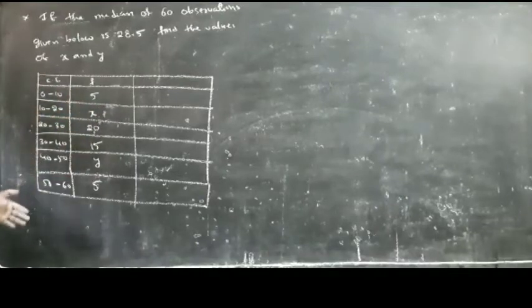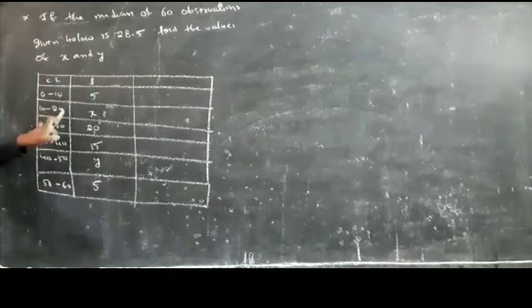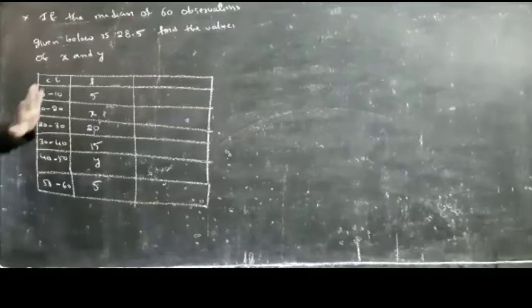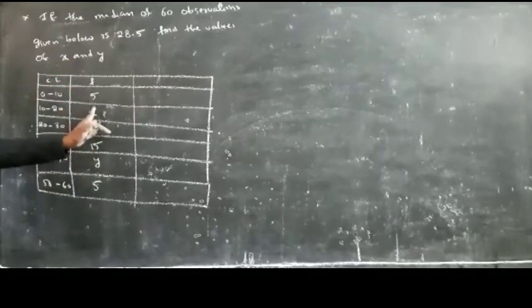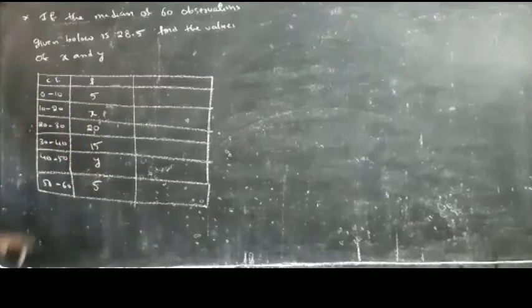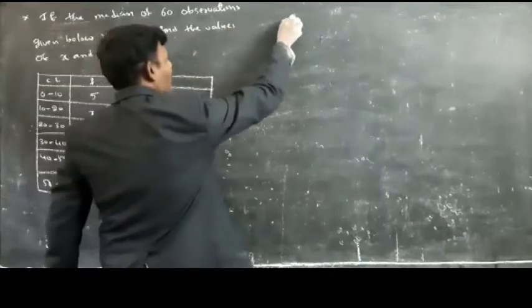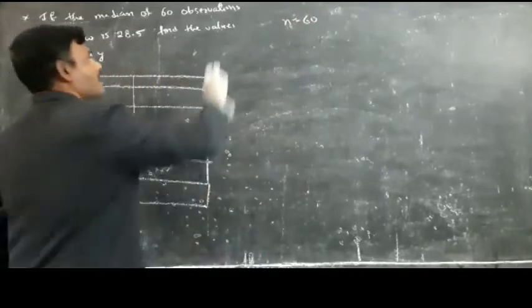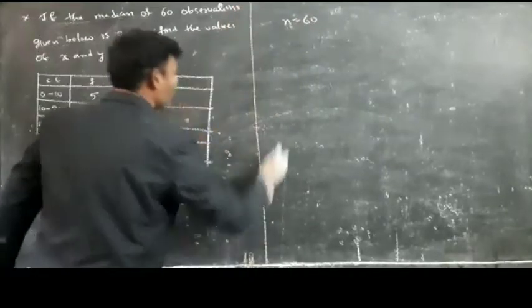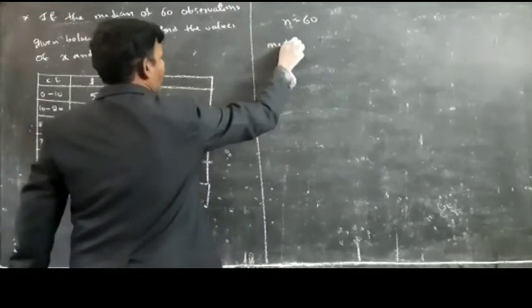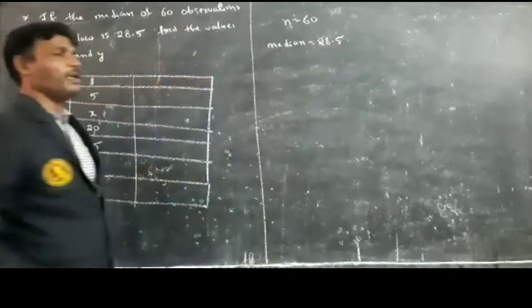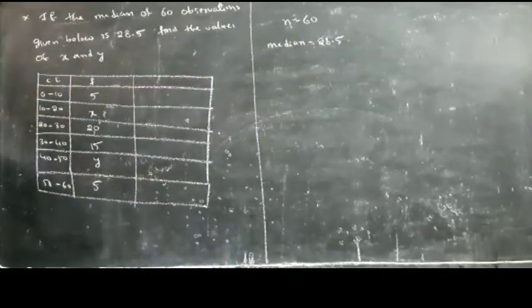So these are the class intervals: 0 to 10, 10 to 20, 20 to 30, 30 to 40, 40 to 50 and 50 to 60, with frequencies 5, x, 20, 15, y and 5. You have to find the x value and also the y value. So the number of observations n is equal to 60, and the median of this data is equal to 28.5.